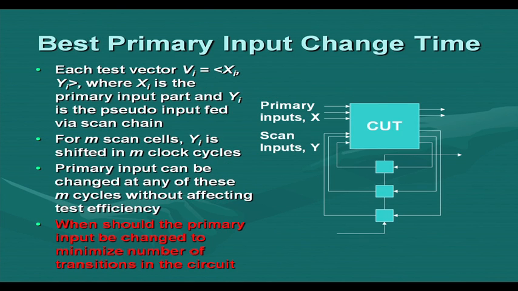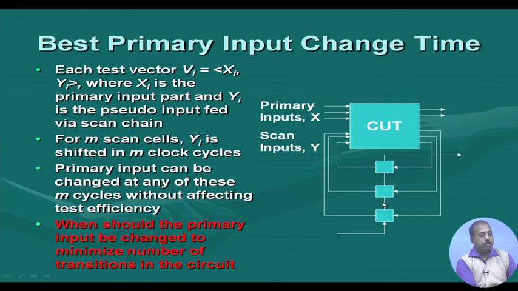Next one is, when are we going to change the primary input? As I was telling, every test pattern has a number of primary inputs and a number of scan inputs, the pseudo primary inputs, in a scan environment. These scan inputs are fed in a serial fashion through the scan chain.